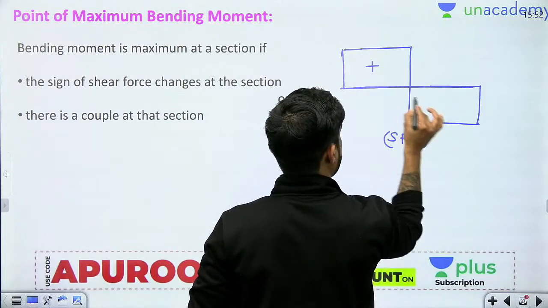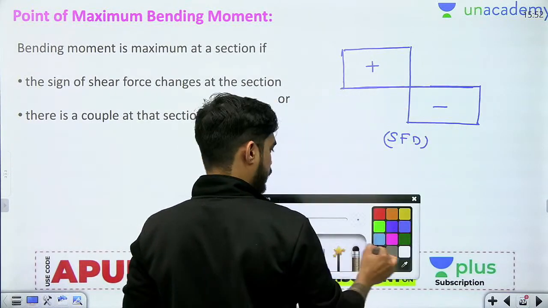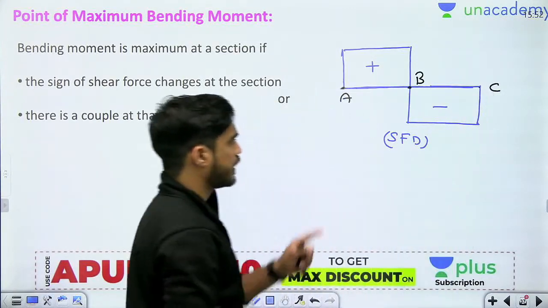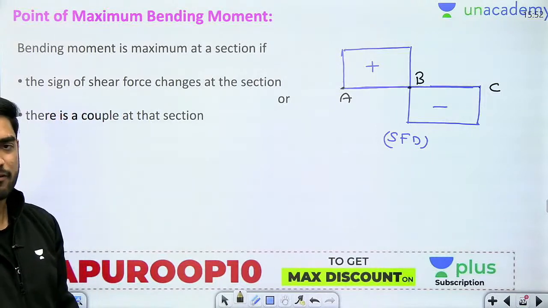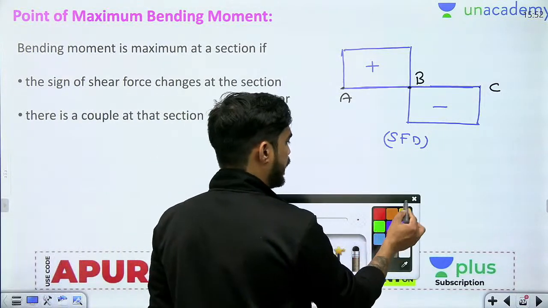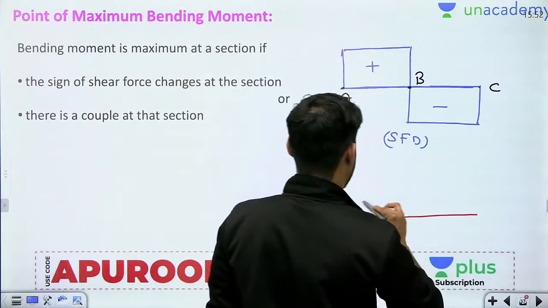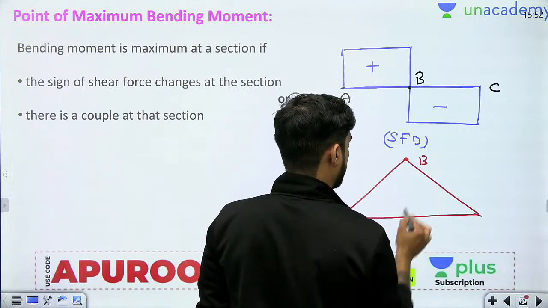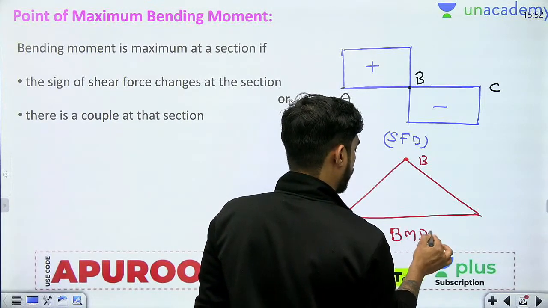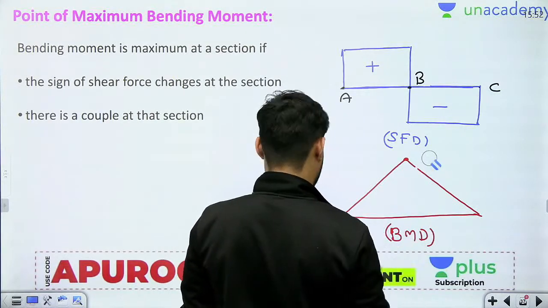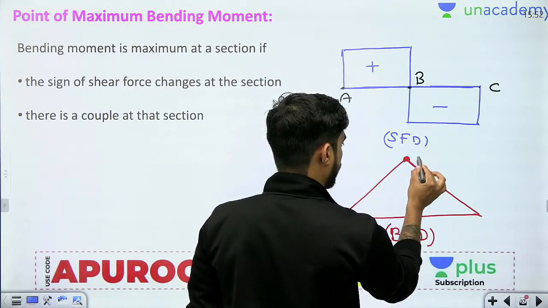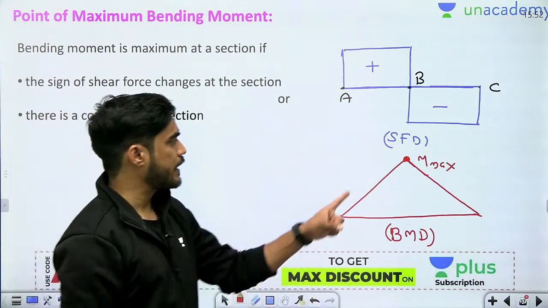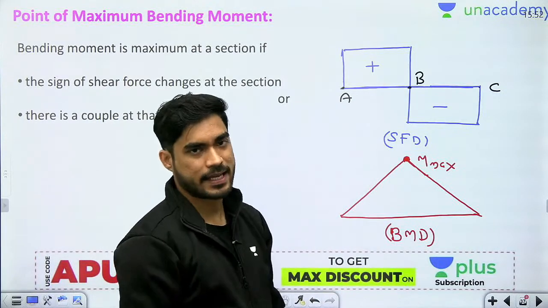So you can see that it is changing sign somewhere here. This is, let's say, point A, this is point B, this is point C. So at point B the shear force is changing sign, so the bending moment will be maximum at point B, like this. This will be maximum bending moment. Okay, so you can see that bending moment is maximum where shear force changes sign.